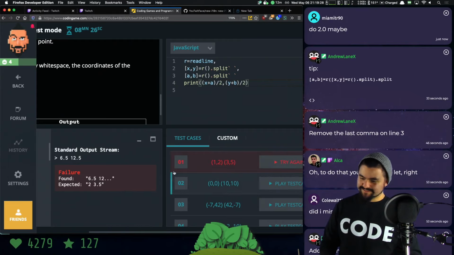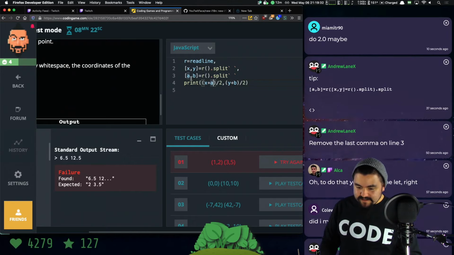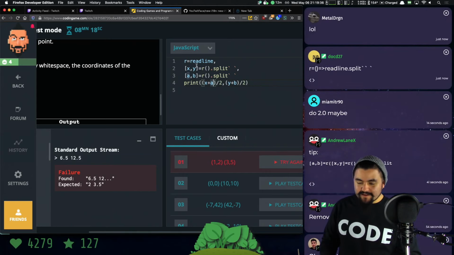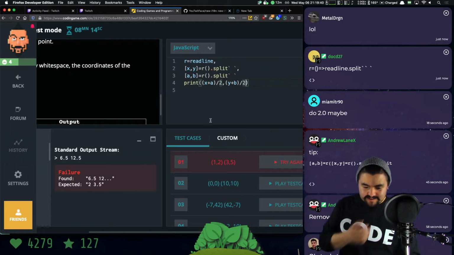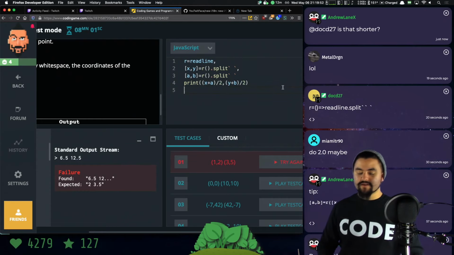So I have my x's added together divided by 2. I have my y's added together and divided by 2. What? R equals readline dot split. Oh, and then I could reuse that. Okay.